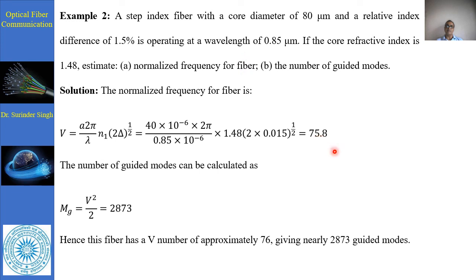So we get 75.8, V number 76. The number of guided modes can be calculated as V square divided by 2. The square of this divided by 2, we got 2873 guided modes, and the V number 76 obtained from here.